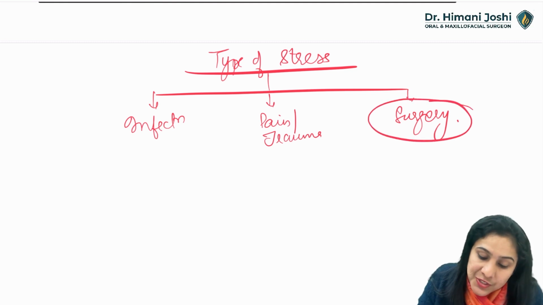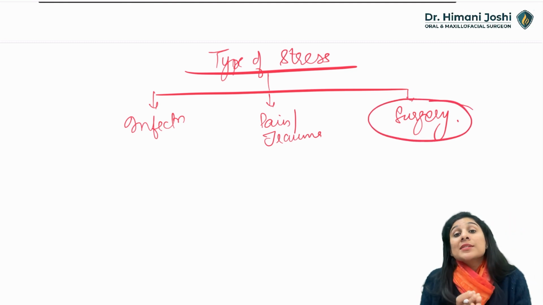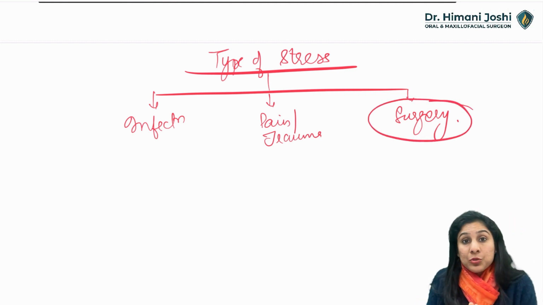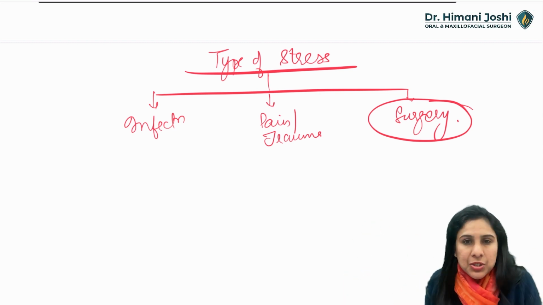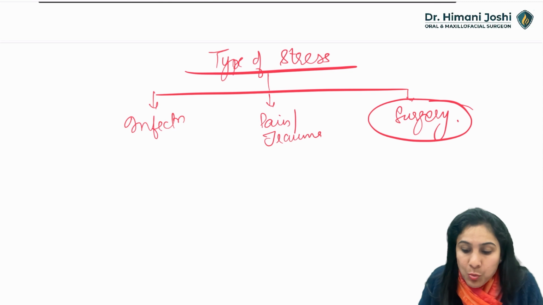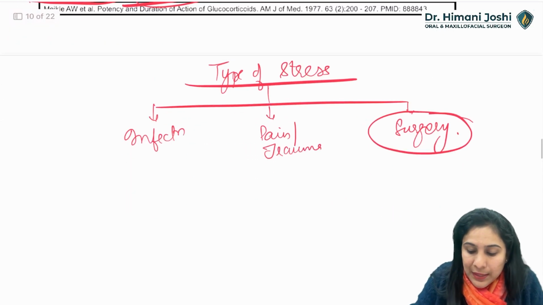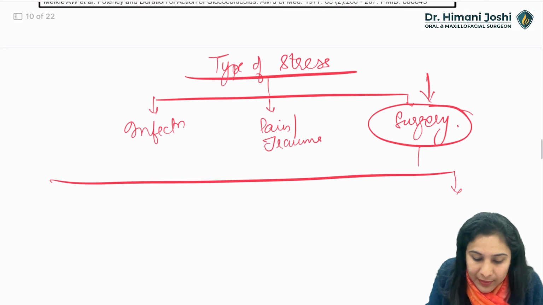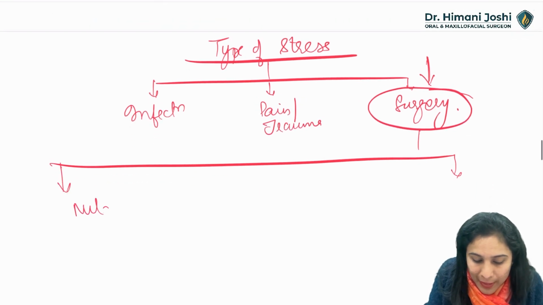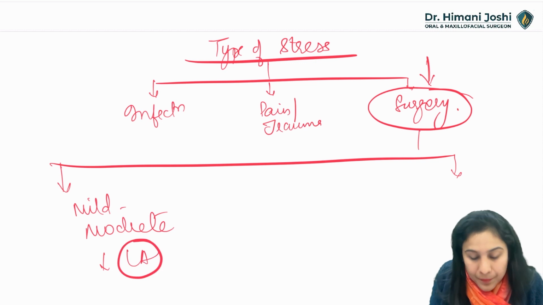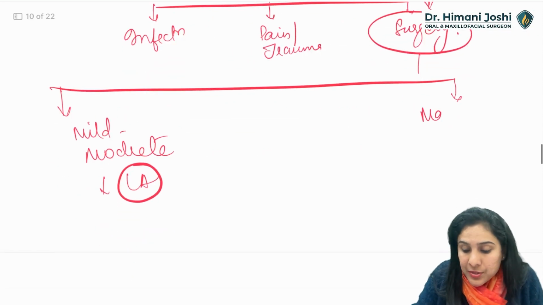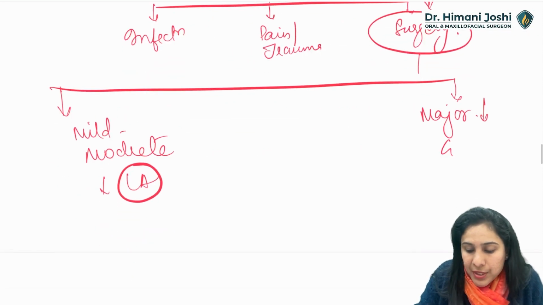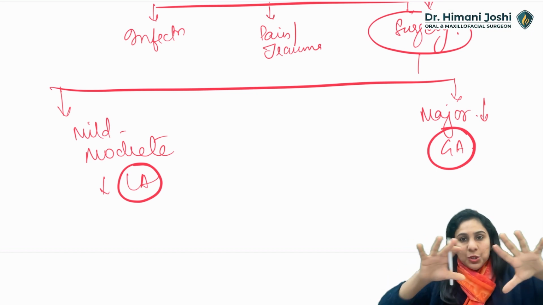Usually the questions which are asked to us are based on surgery. Whether the patient is going to surgery under GA or whether the patient is undergoing only a tooth extraction, which is also a mobile tooth. Okay, so mostly the questions that come in exam are based on the type of surgery. Now the surgery can also be divided into mild, moderate surgery under LA, or major surgery under GA. Right? These are the 2 classifications of surgery.